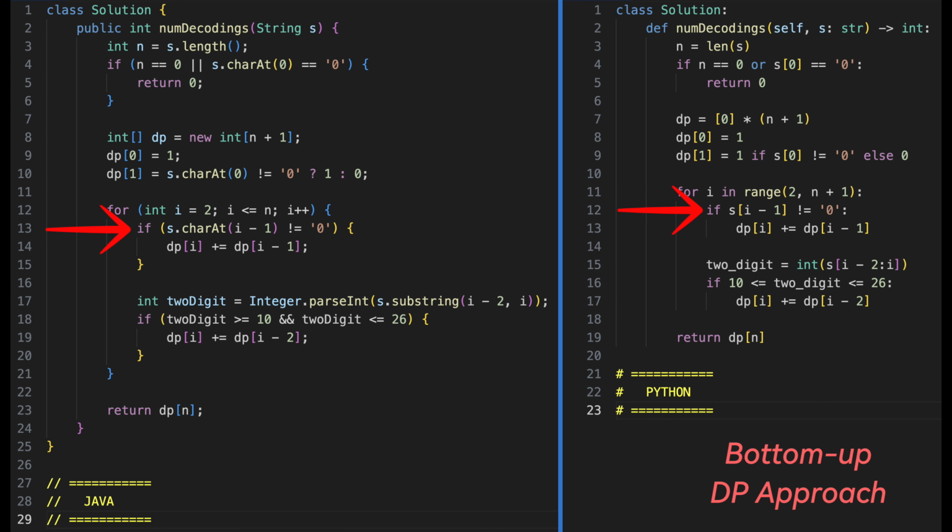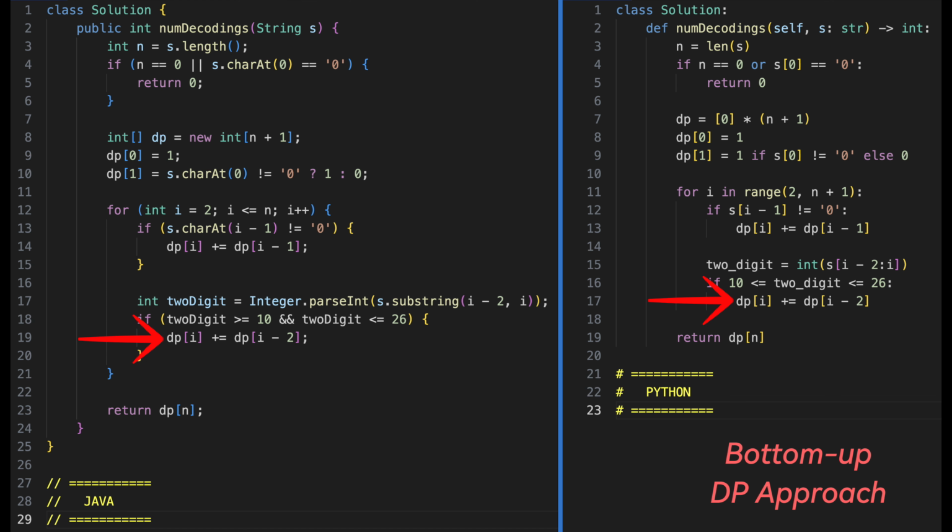If the current character, that is character at i-1th index, is not 0, it can be decoded as a single digit. Hence, we will be adding dp of i-1 to dp of i, because decoding ways up to the previous position can now extend to include the current character. Similarly, if the last 2 characters form a number between 10 and 26, it can be decoded as a valid letter.